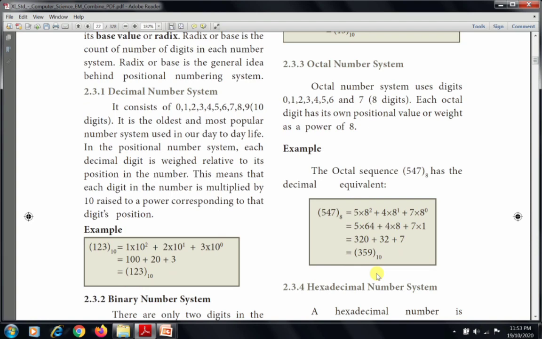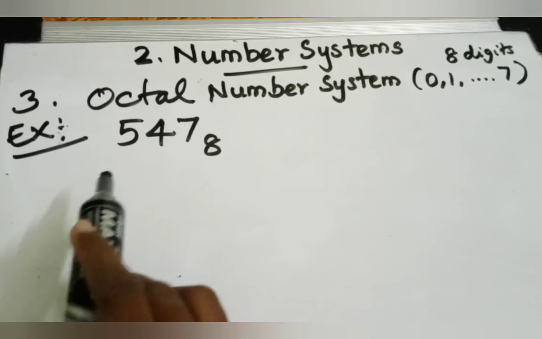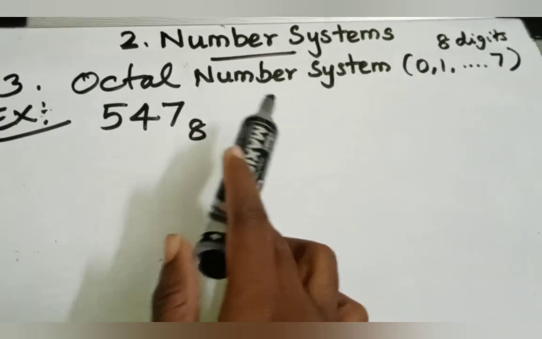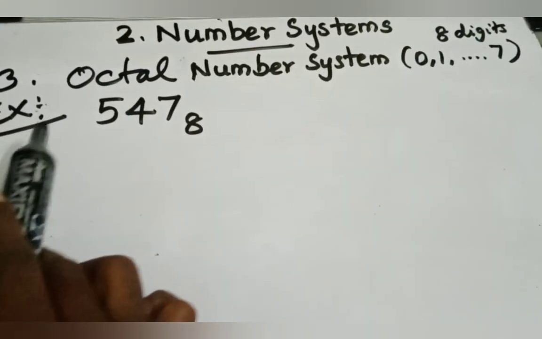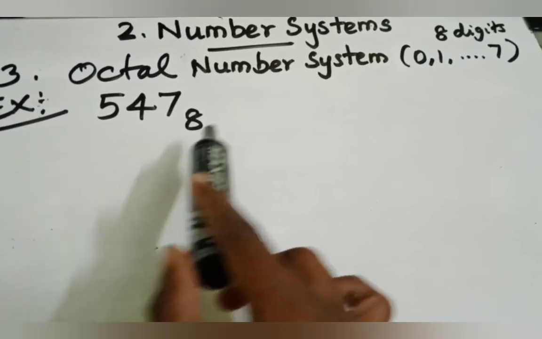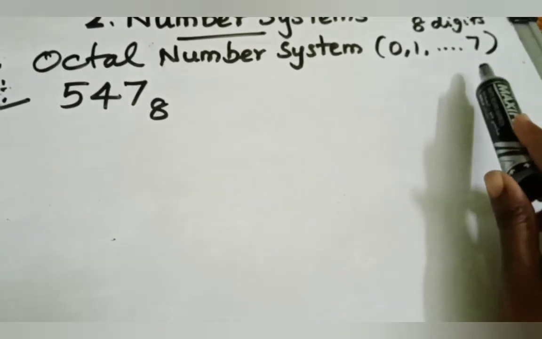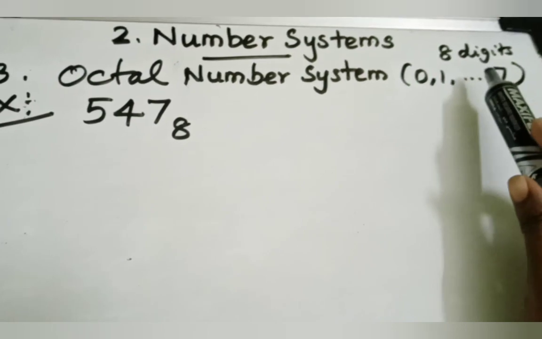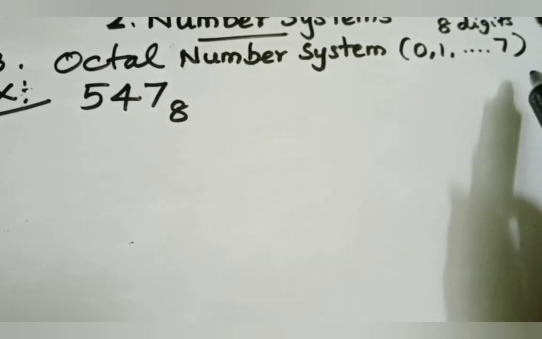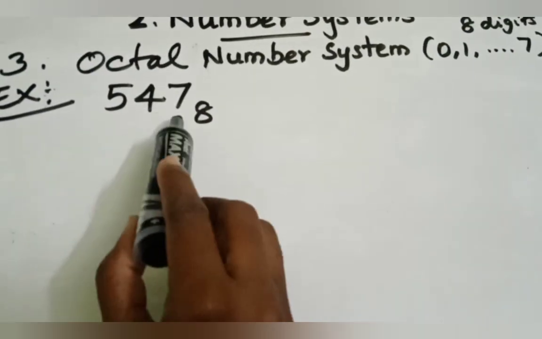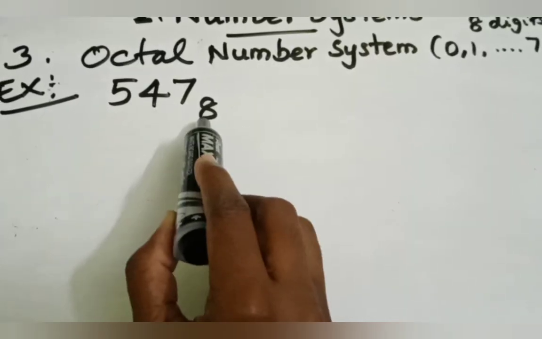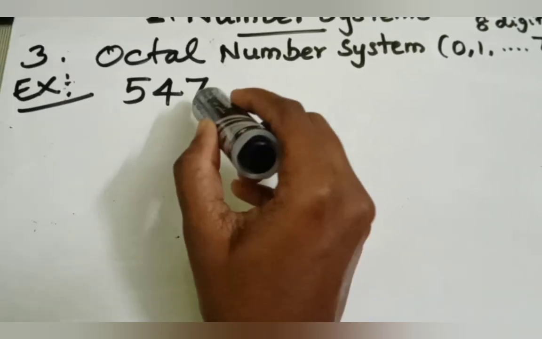Now we will do one example sum. The next, third number system is octal number system. We will do this example. So octal means 0 to 7, totally 8 digits. So the base value of an octal number is 8. So what is the positional value of this one?